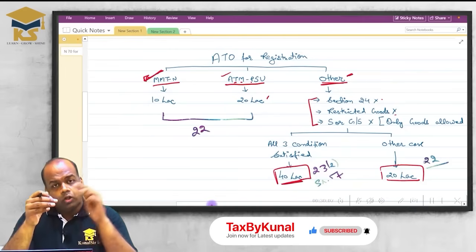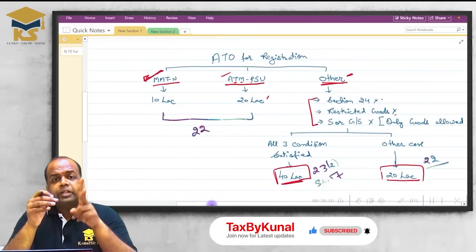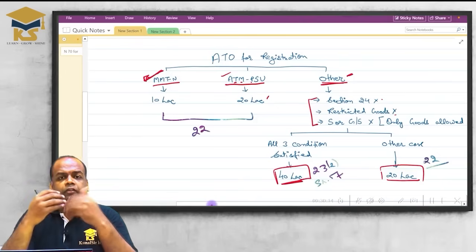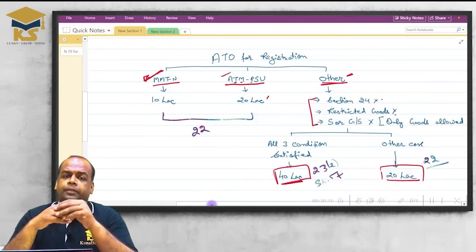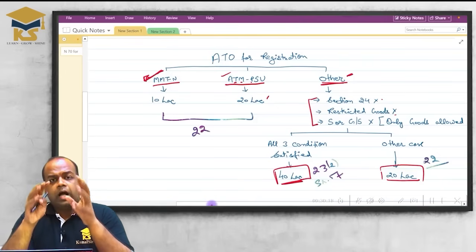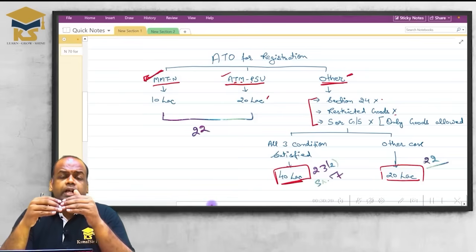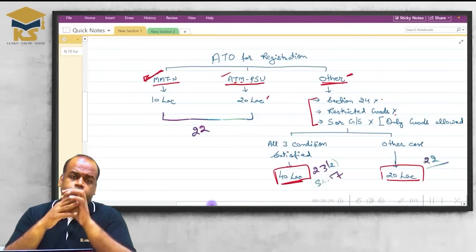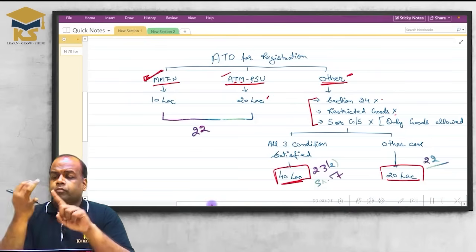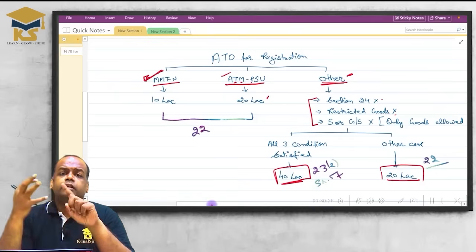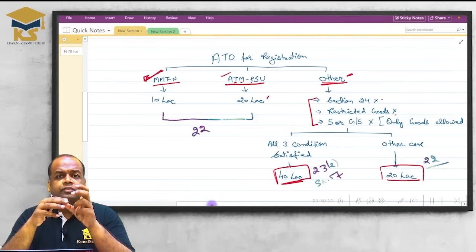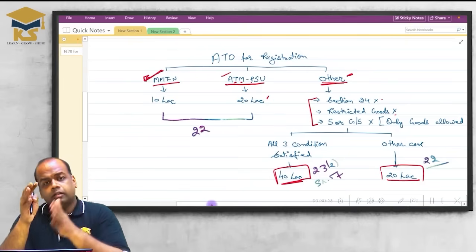So here those 8 states plus 2 states, Pondicherry and Telangana, have opted for a lower threshold limit, so these two states are additionally added. So what are the states on which the 10 lakh limit is applicable? Sir, MMT new: Mizoram, Manipur, Nagaland, Tripura. Sir, what about Meghalaya? Meghalaya, the name itself says mega, big.